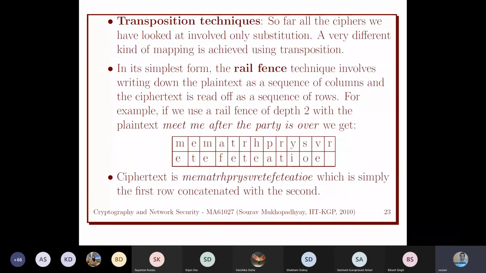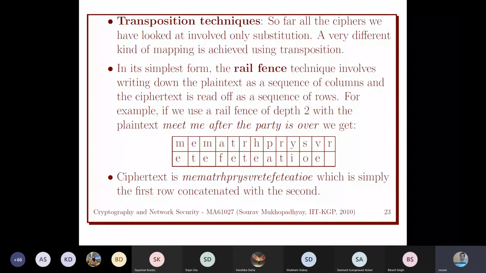Okay, so next we will discuss the permutation cipher. That is also called the transposition technique. The transposition technique is a very interesting problem. It's called the rail fence technique. Here we are taking a 2 by 2 matrix, but it can be arbitrary. It can be 4 by 4, or 3 by 3, any size. But here we are taking a 2 by 2 matrix.